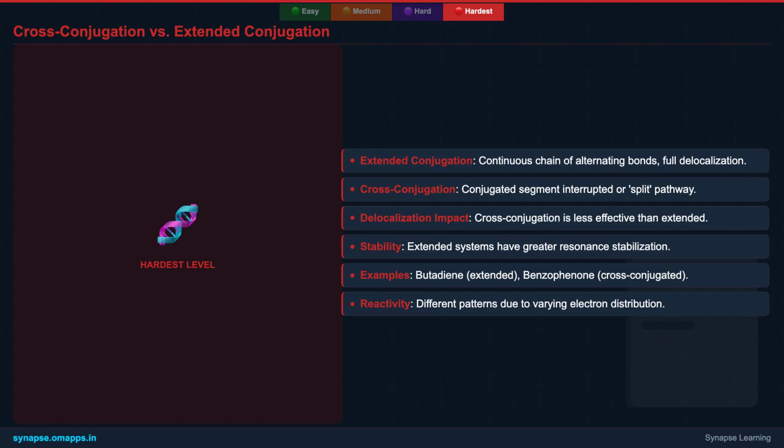a purely extended system. For example, butadiene is an extended conjugated system, while benzophenone, where the carbonyl group is conjugated with both phenyl rings but the rings aren't directly conjugated with each other, exemplifies cross-conjugation. Understanding this distinction is crucial for predicting molecular properties and reactivity.